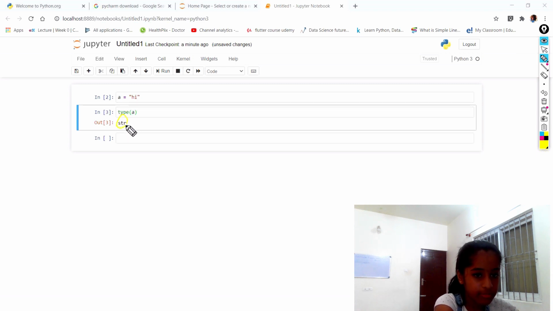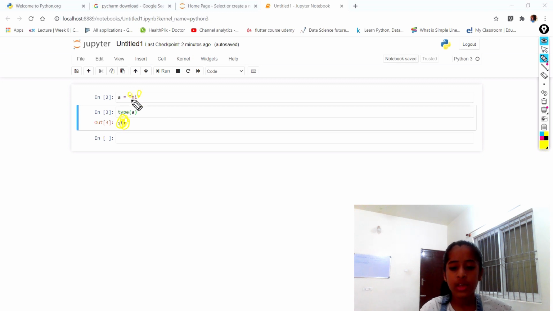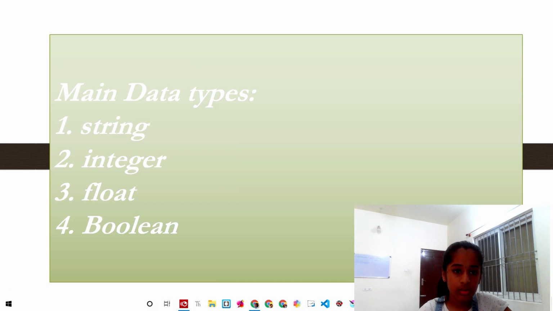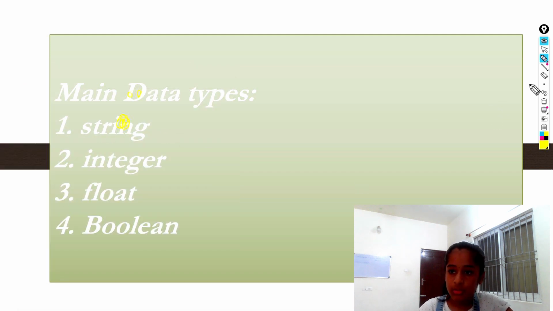You can see here, you have str. This basically means string. When you put double quotes or single quotes in Python, both are fine. And when you print it out, the data type is going to show you a string. Now let's go to our next Python data type.